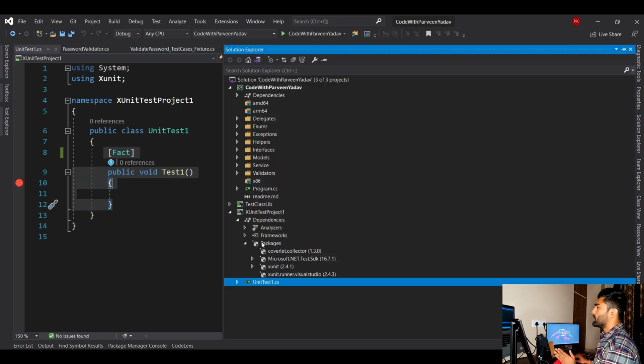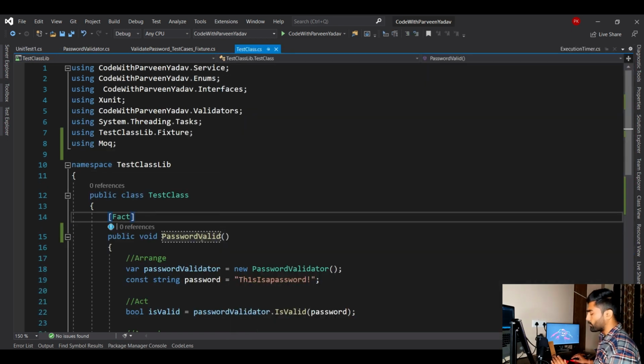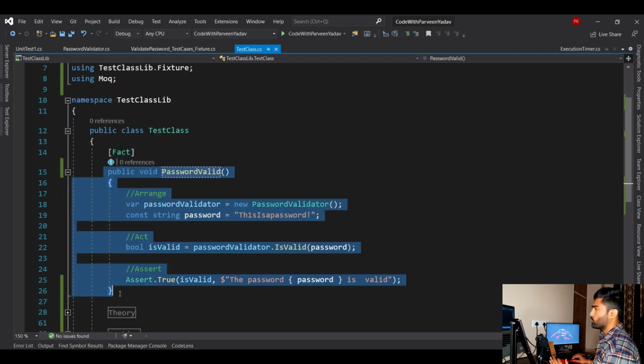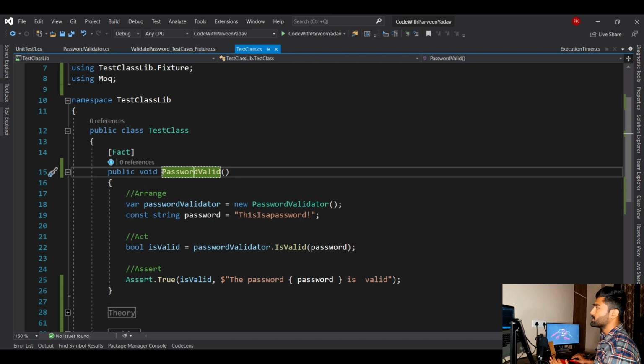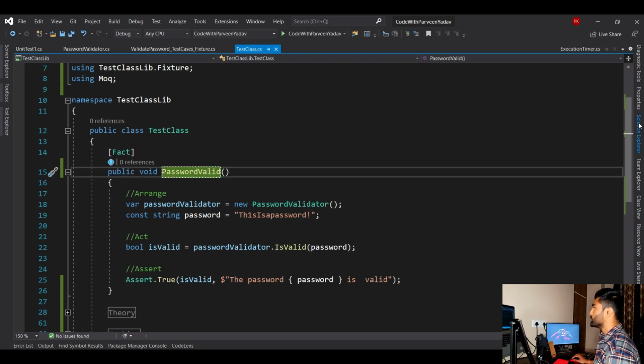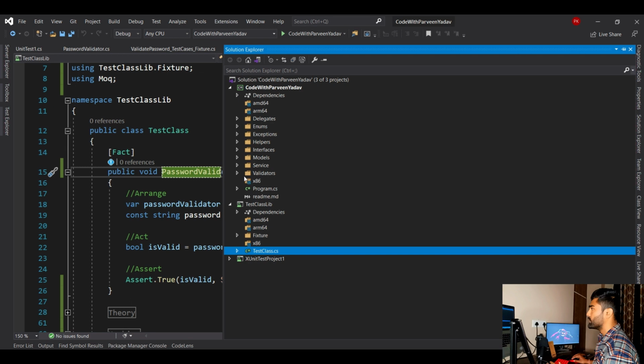Let's go to our existing unit test where a bunch of logic has already been written, right? So let's go there. Okay, here you go. Now let's talk about Fact. Before Fact, you see what we have done here. We have created one method which says PasswordValid, right? And if I go to one of the services that I have created, here you go, not here, we have done Validators.